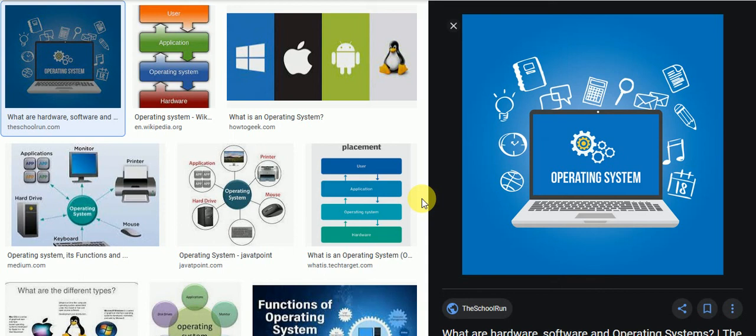Listen, all students, GUI and CUI are user interfaces of a computer, not of an operating system. Okay, of a computer. The GUI based operating systems are just like Microsoft Windows, Linux, DOS, Mac.